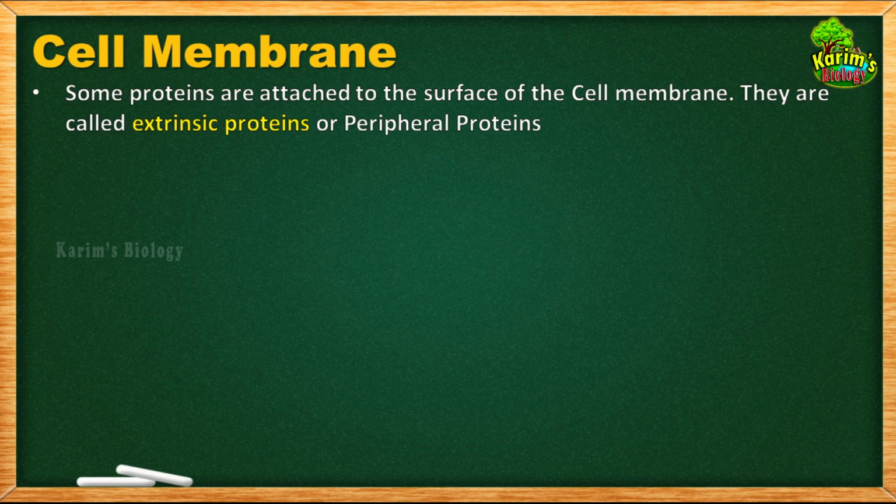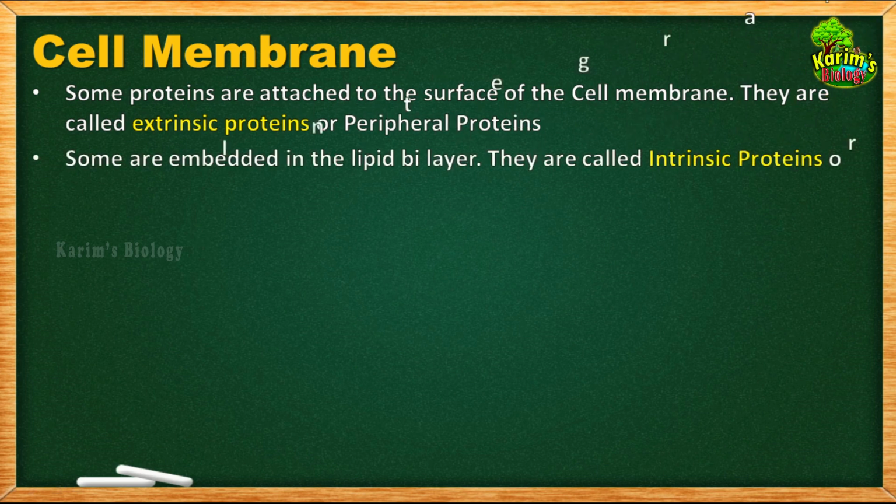Now let us find out where proteins are arranged in the cell membrane. The first point says that proteins are attached to the surface of the cell membrane, and some are embedded in the lipid bilayer. They are called intrinsic proteins or integral proteins. So it is now clear that there are two types of proteins present in the cell membrane. One type are called extrinsic proteins and the other type are called intrinsic proteins.